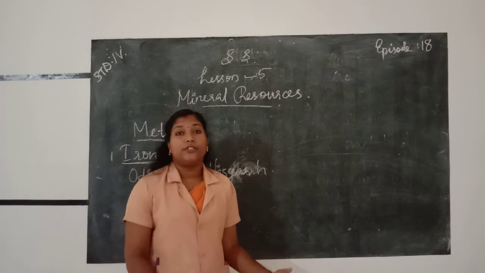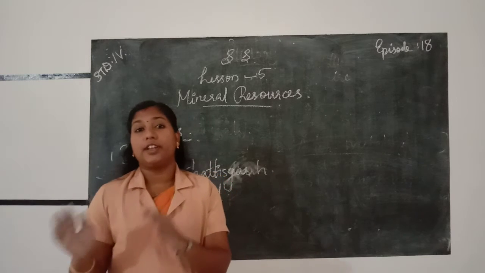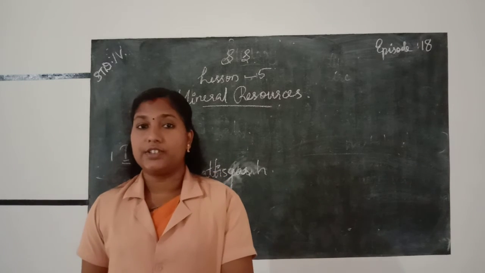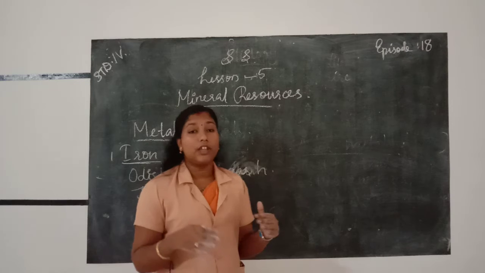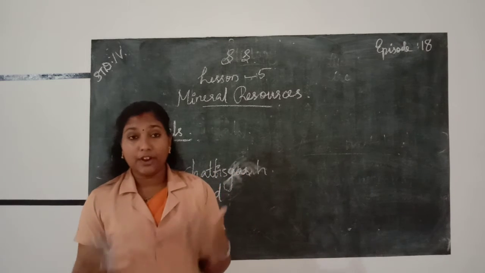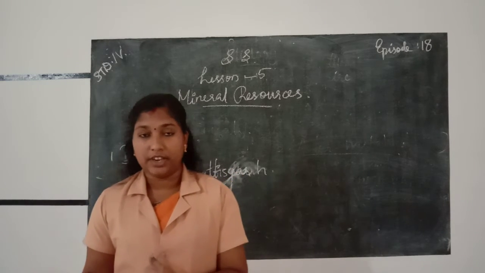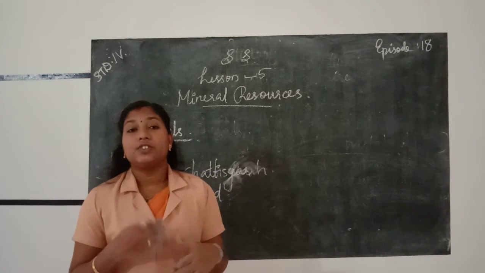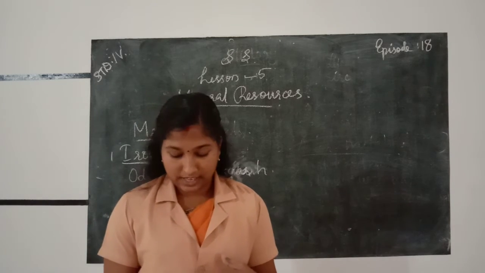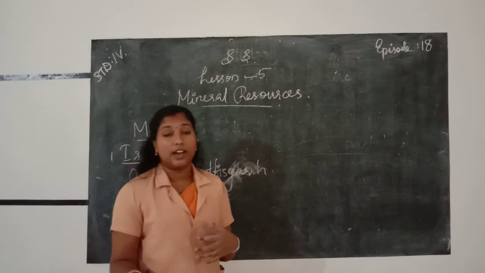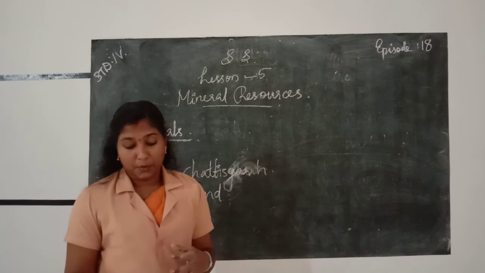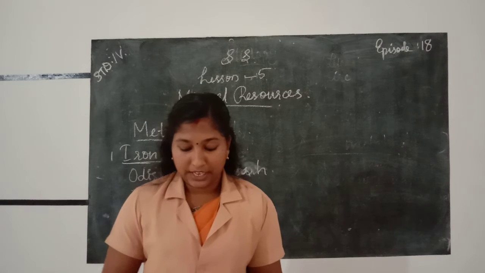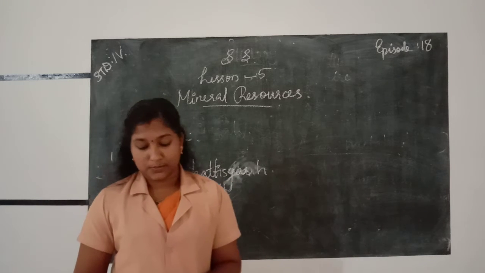Half of the iron production is exported from our country. Indian iron ore has more demand in foreign countries. In India, major deposits of iron are present in Odisha, Chhattisgarh, Jharkhand, then Bokaro, Rourkela, Bhilai, Durgapur and Jamshedpur.